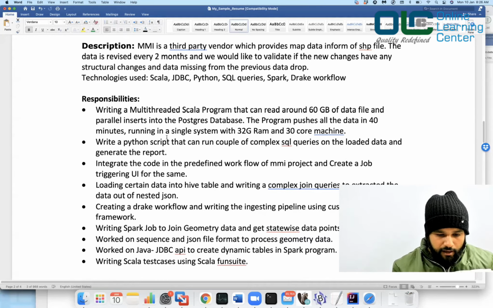And then I have written a long story of the responsibilities. I've written the responsibilities really long, so that every time I go to an interview, I am able to recollect what exactly I have done, right? So that's what it was.